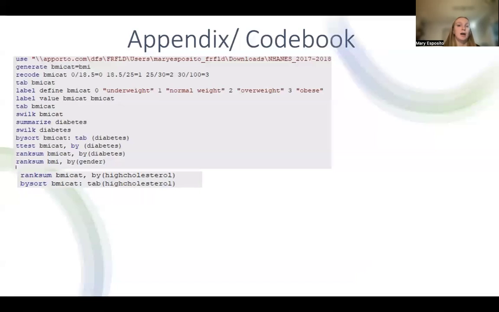This is my appendix. So I categorized BMI and then found that BMI and diabetes were not normally distributed, and then did a rank sum Wilcoxon test, and found that it was statistically significant, and I did the same for high cholesterol.